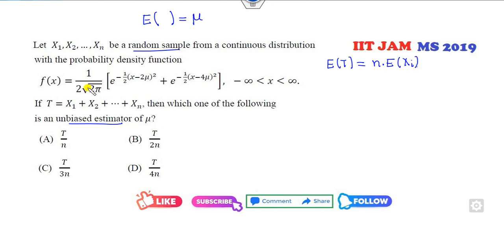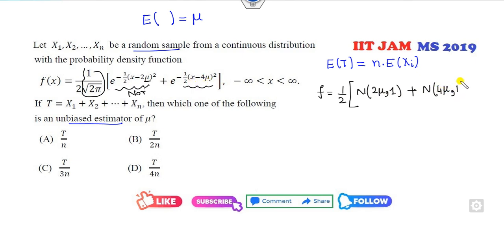Fine. Now how can you find that? Can you identify which distribution each one follows? This follows a normal distribution. So I can write this f as half, taking 1 by root 2 pi as a constant. The first one follows the normal distribution with mean 2 mu and variance 1. Again, the second follows the normal distribution with 1 by root 2 pi inside, with mean 4 mu, and the variance is again 1.